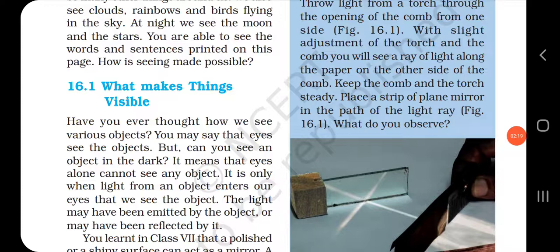How can we see the object? When the light from an object enters our eyes, we can see the object. Isn't it? The light may have been emitted by the object or may have been reflected by it. Some objects have their own light. They emit their own light. They are known as luminous objects, isn't it? And some other objects reflect the light of other objects. They are known as non-luminous objects.